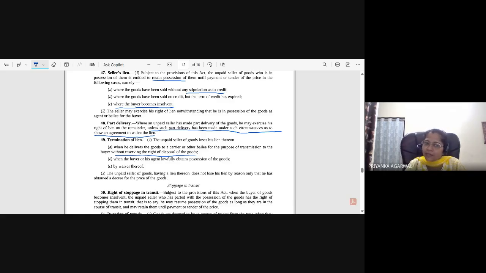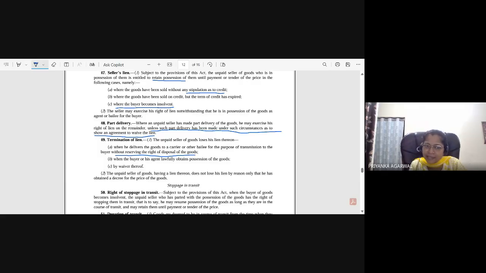Similarly, through the terms of the contract, the right of disposal may remain with the seller and ownership may remain with the buyer. That is also possible. So in this case, it is saying that when he delivers the goods to a courier or other bailee for the purpose of transmission to the buyer without reserving the right of disposal of the goods, then the seller, having no right of disposal, will not be able to exercise the lien.